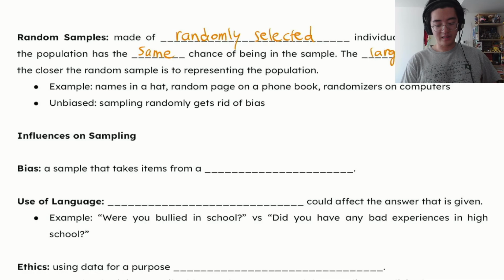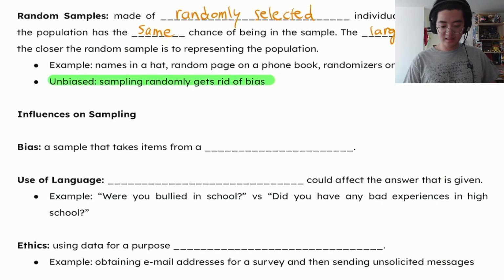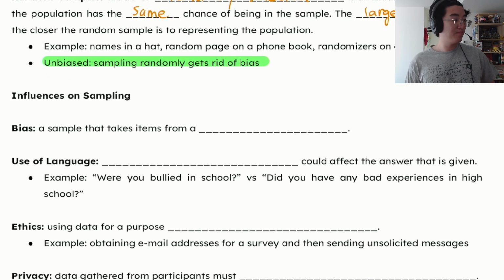Oh yeah, again, some examples. You can pick names in a hat, or a random page in a phone book, for those of you who are too young to know what phone books are. And of course, most importantly, make sure that our data is unbiased. Sampling randomly gets rid of bias. And as you can imagine, bias is one of the most influential things when it comes to sampling. A bias is when a sample takes items from the wrong population.